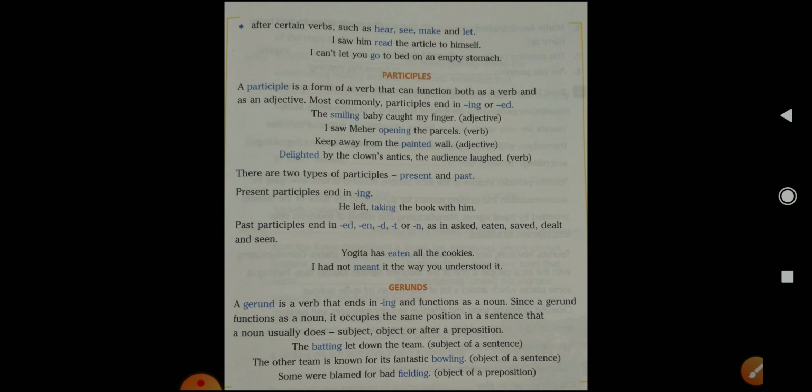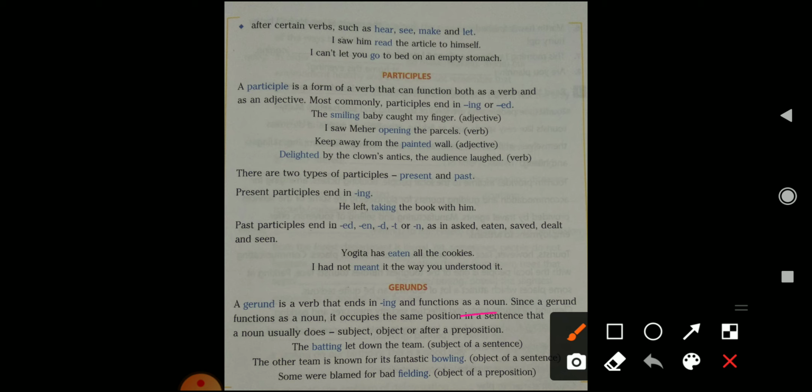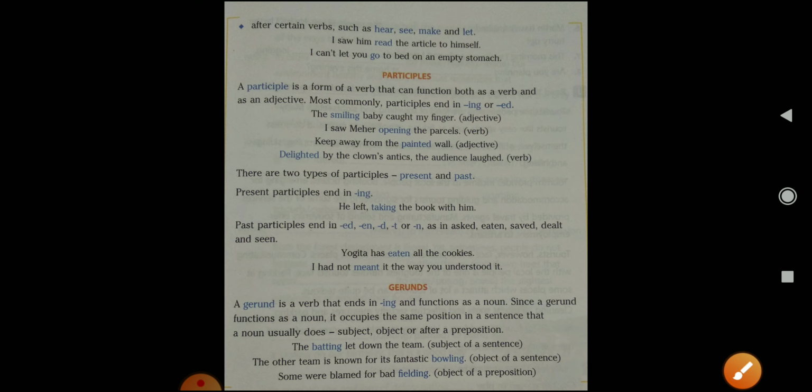The third kind of non-finite verb is gerund. So gerund also ends with ing and present participle also ends with ing. What is the difference? When a present participle is there, it functions as an adjective or verb, but when a gerund is there, it functions as a noun. This is the only difference. Otherwise both gerund and participle end with ing.